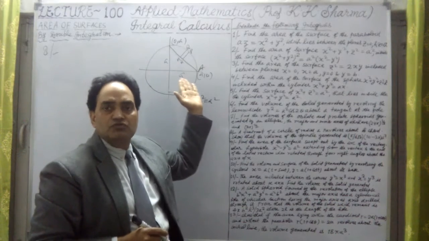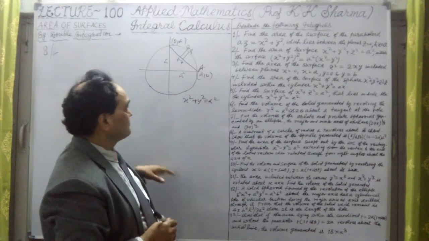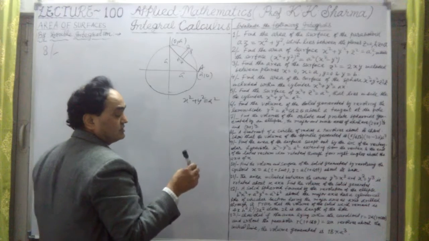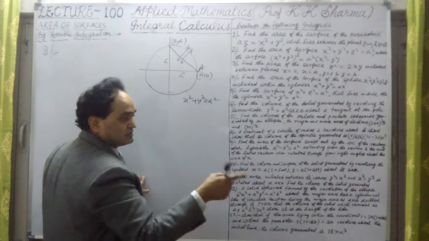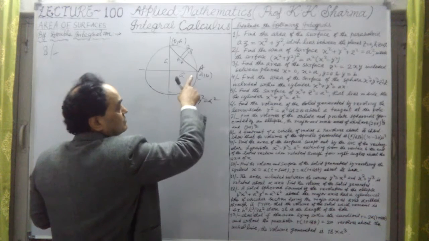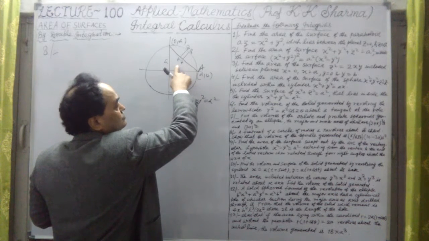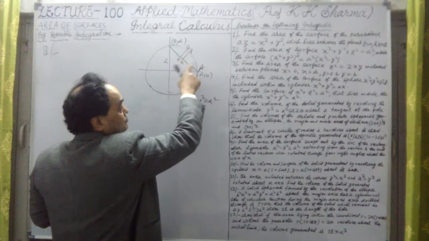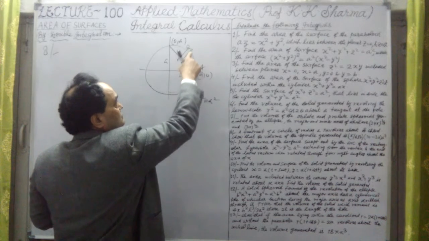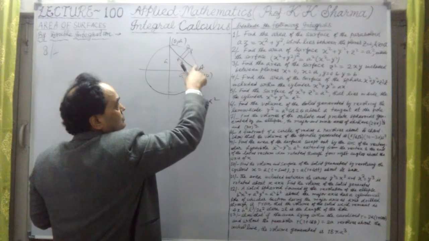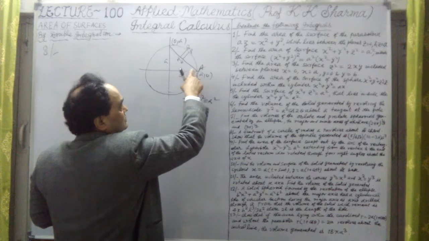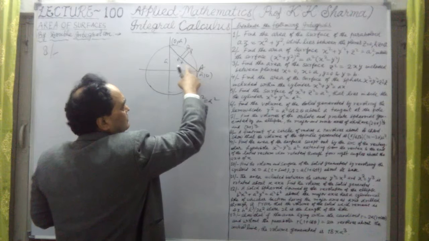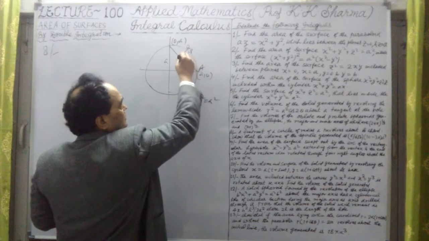This kind of question we have done in the previous lecture series. So, in case an arc is revolved about any line other than the axis, then what is the formula? If we have to find the volume, it will be pi into PN square into d of x, or d of the arc.